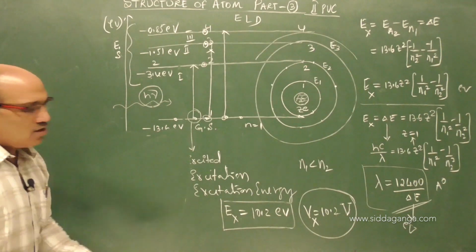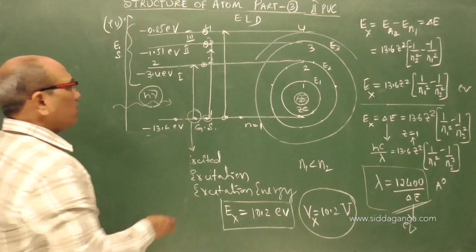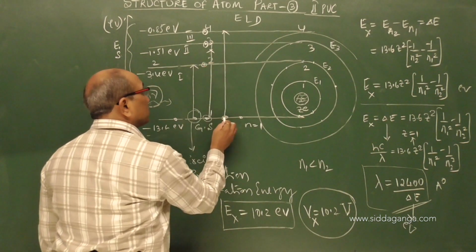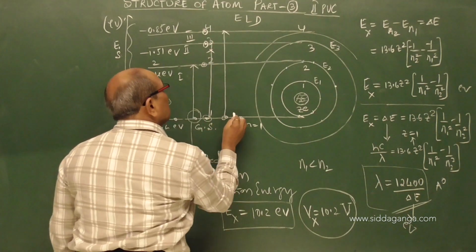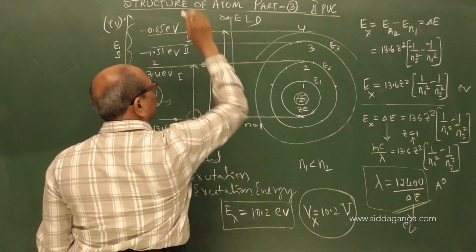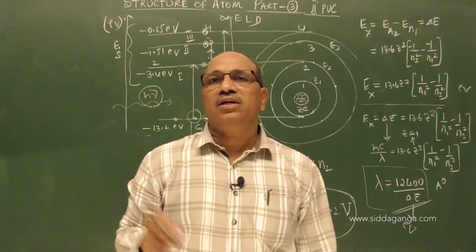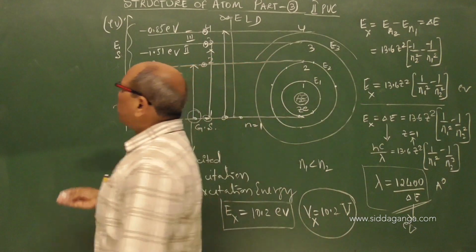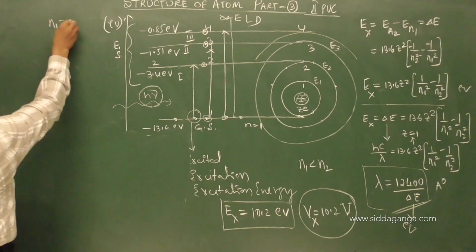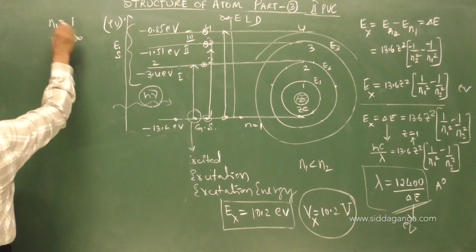Now if you go on giving more and more energy, it can go to the second excited state, third excited state, raising the electron to the infinite orbit, removing the electron from the orbit, knocking out the electron. Then N1 may be 1 and N2 may be infinity.